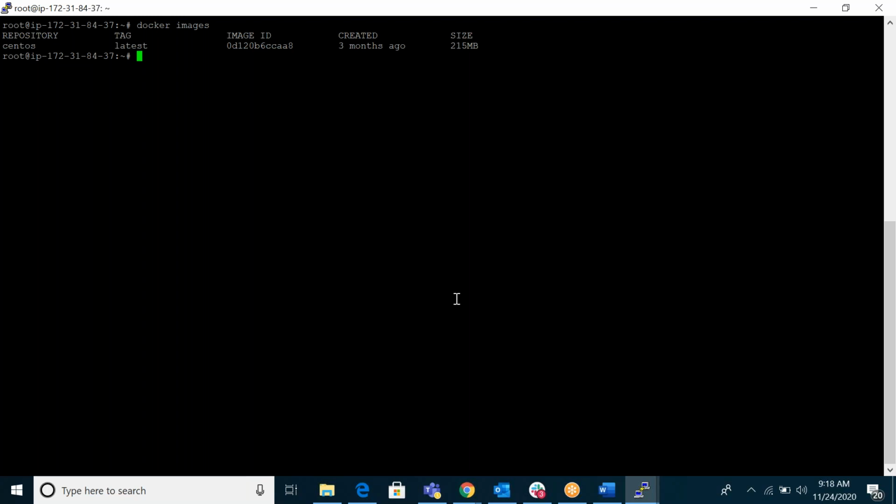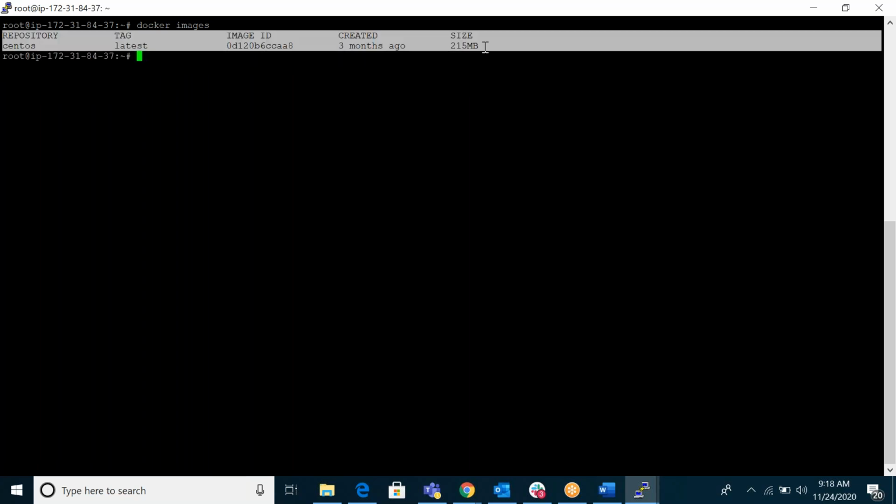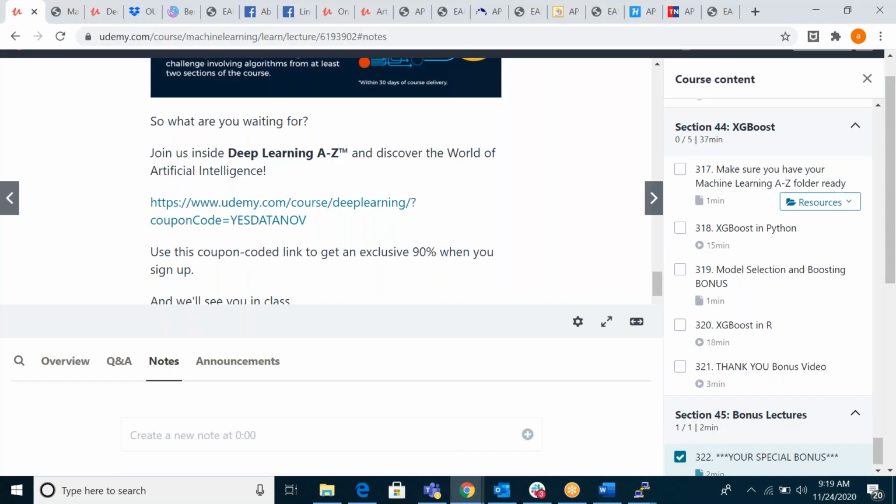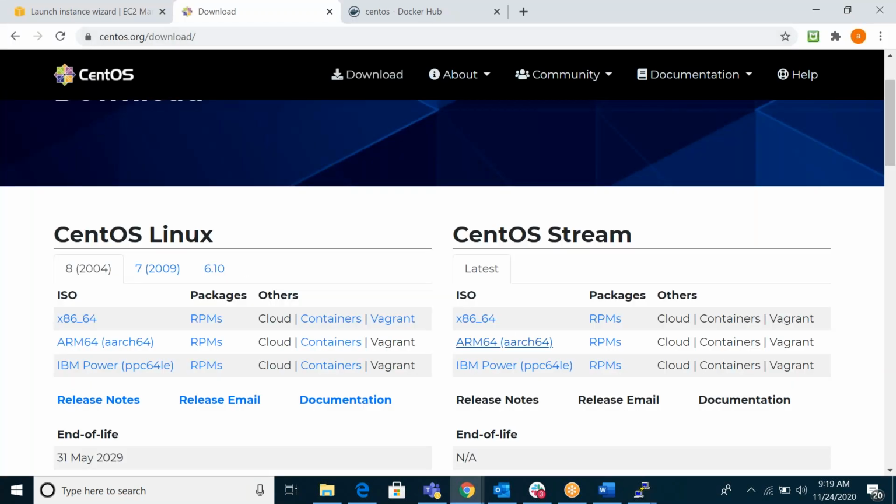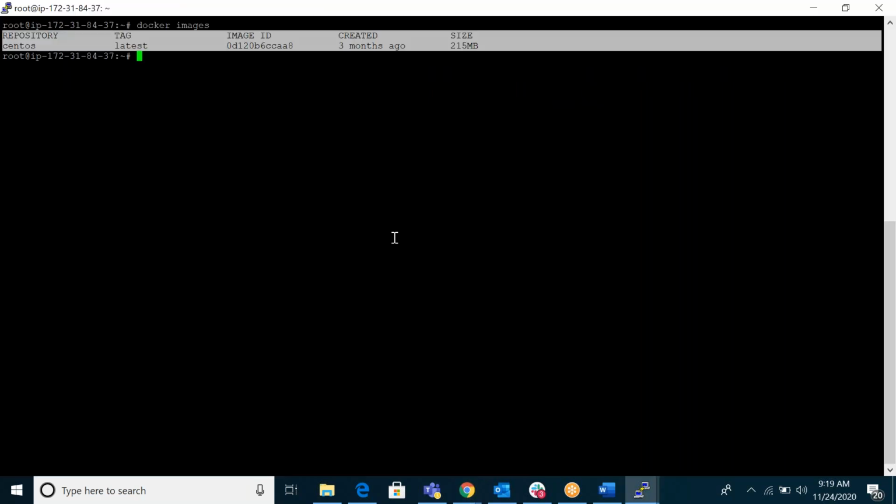Yes. So this is a Docker image. Whatever you can see, this is a Docker image. This image is different. This is a normal OS, your normal VM or your laptop, a normal image. This is a Docker image. A Docker image will be only a maximum of 200 or 300 MB. It's a compressed image.